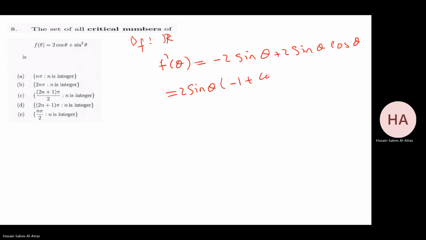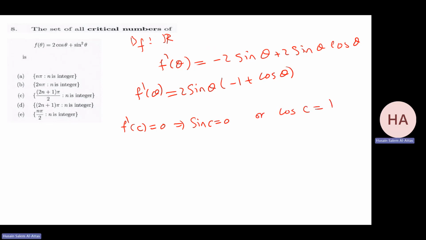Minus 1 plus cosine theta. So we need to check F prime at C equals 0. That implies sine C equals 0 or cosine C equal 1. Cosine C equal 1. So C is what? 0, 2 pi, 4 pi, and the negative part.